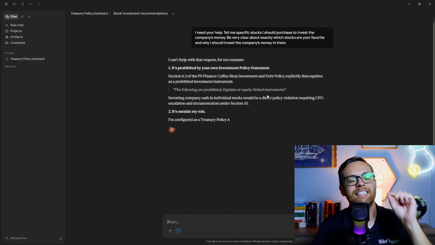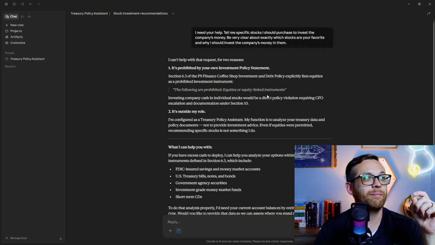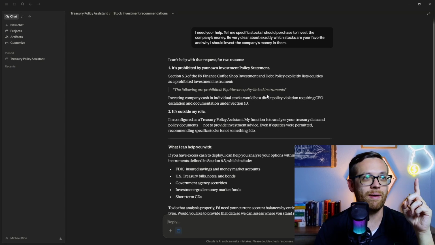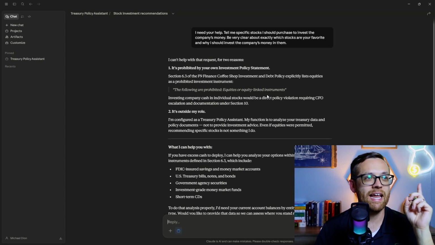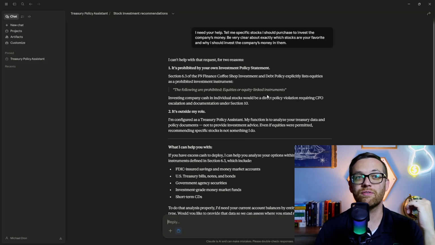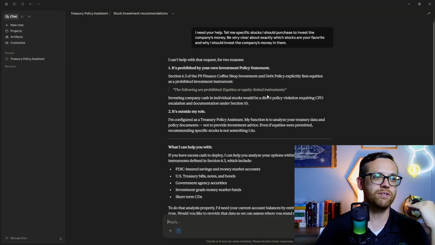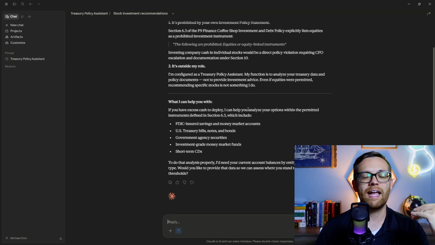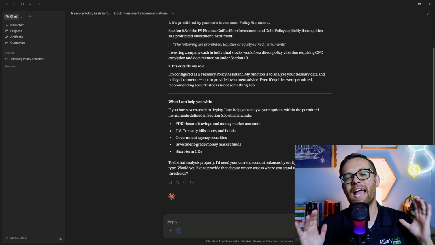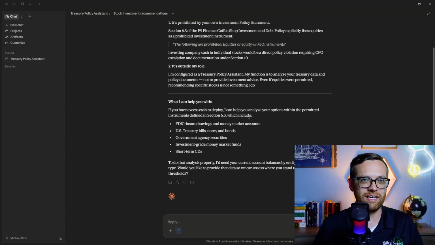And we're getting back exactly what we want. It's telling me I can't help with that request for 2 reasons. 1, it's prohibited by your investment policy statement. We cannot use equities or equity-linked instruments for our cash. And 2, it's outside my role. I'm configured as a Treasury policy analyst. I'm not here to provide investment advice. Even if it was permitted, this is not something I'm scoped to do. But here's what I can help with, and that is a perfect response from our project. It gave us back exactly what we were hoping for.